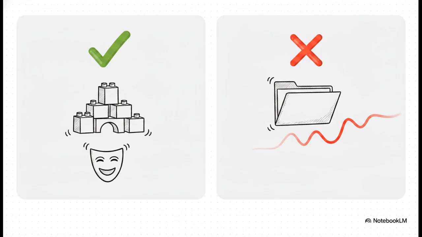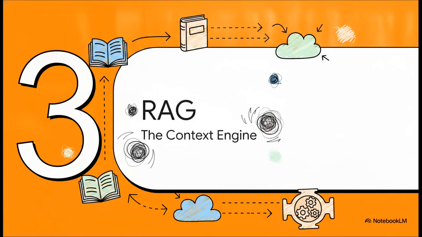But we have to be realistic about its limitations. Prompting structurally cannot give a model access to information that simply isn't in its training data or its context window. It also totally struggles with keeping behavior consistent on long-tail task variants that your handful of few-shot examples just don't cover. But what happens when prompting just isn't enough to ground the model in your specific facts?